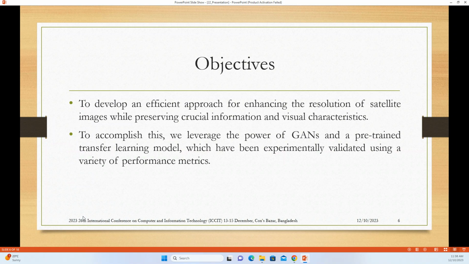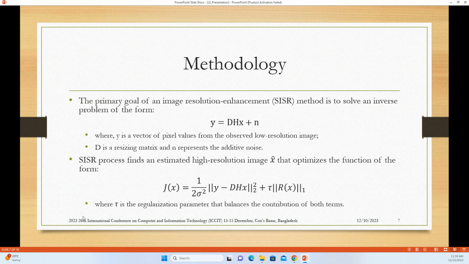In considering this GAN application, we have developed an efficient approach for enhancing the resolution of satellite images while preserving crucial information and visual characteristics. To accomplish this, we leverage the power of GANs and pre-trained transfer learning models, which have been experimentally validated using a variety of performance measures. Here, since we don't have a large amount of data, we have selected the pre-trained model.